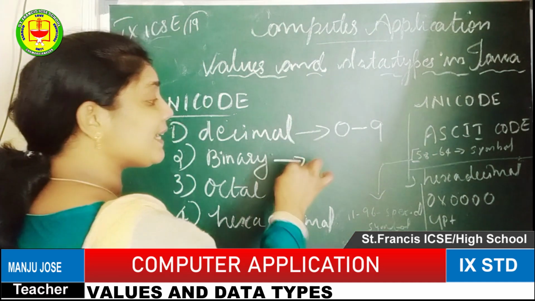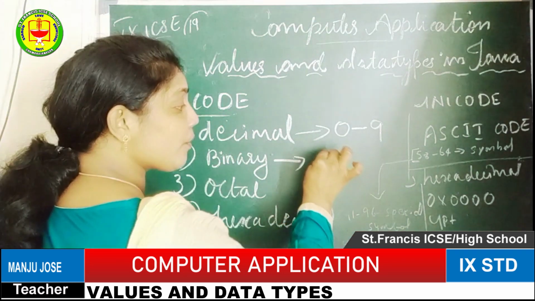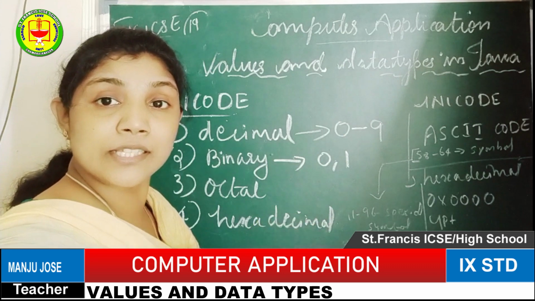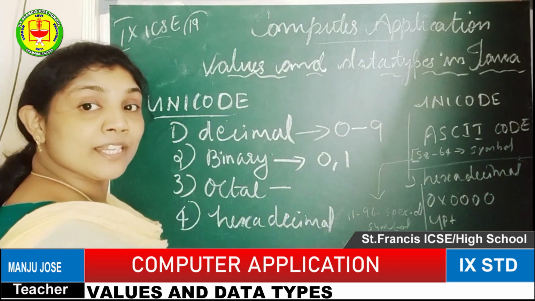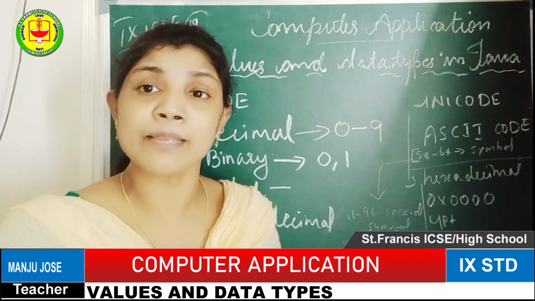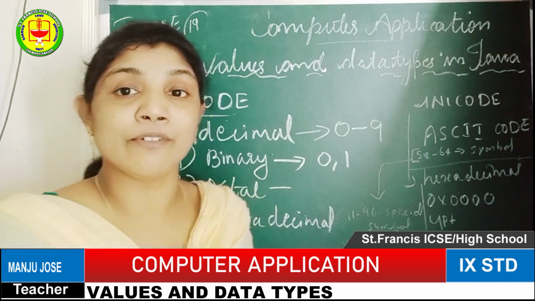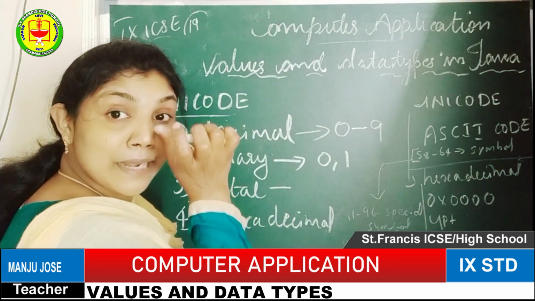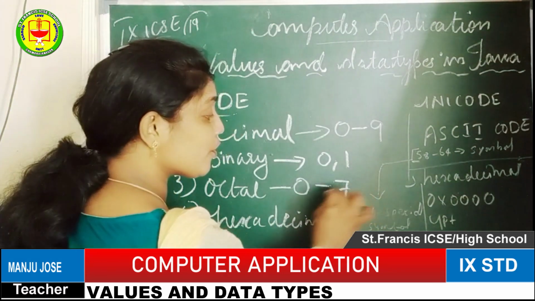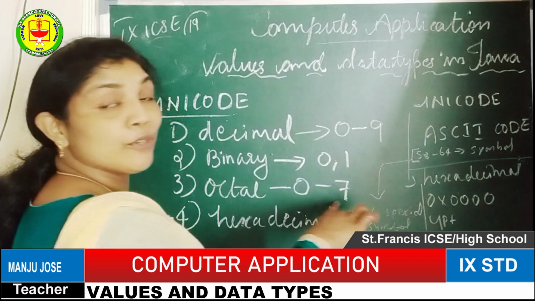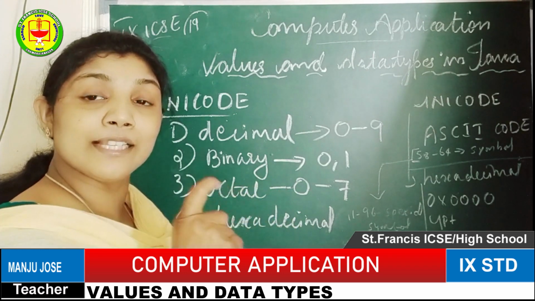The next one is the binary number. The name itself gives it away: bi means 2, so 0 and 1. Only the combination of zeros and ones is considered a binary number. The next number system is octal. What is the meaning of the word octal? Oct means 8. That is also an integer number, but the group has fewer values: 0 to 7. Including 0, if you count it, you get a total of 8. So the digit combinations between 0 and 7 are called octal numbers.